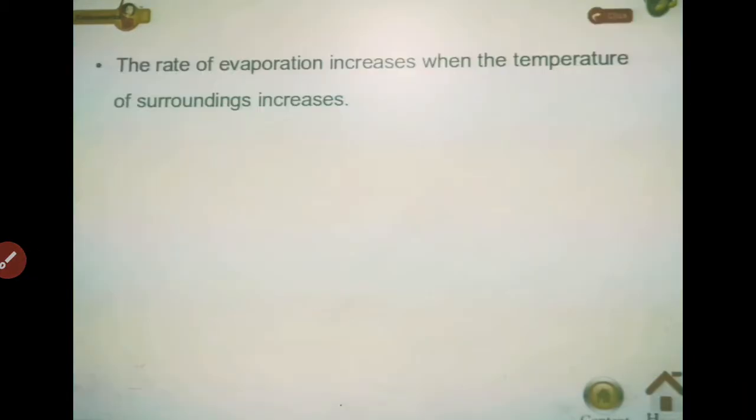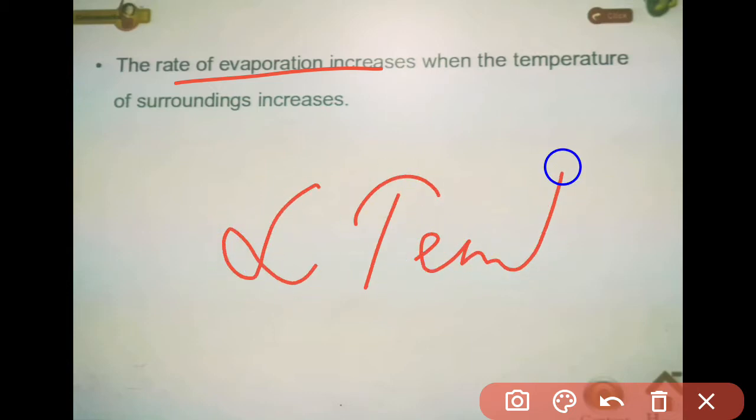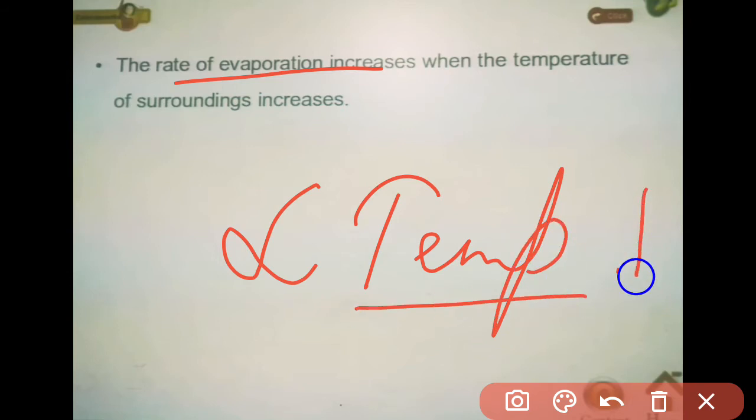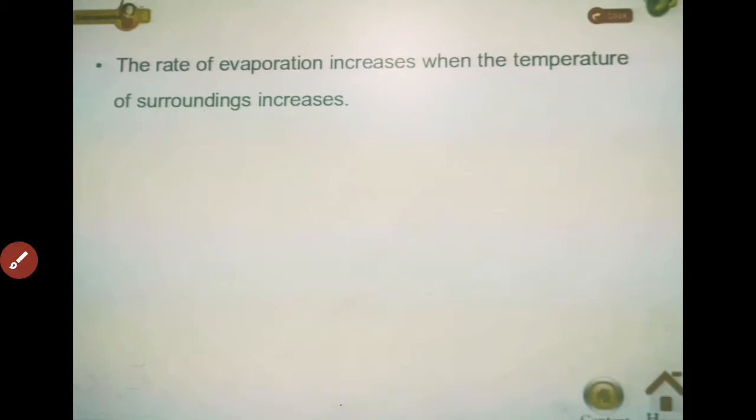Now there is one thing on which the rate of evaporation depends. The rate of evaporation is directly proportional to the temperature. Directly proportional means as the temperature increases, the rate of evaporation also increases. That's why when the temperature of the surroundings increases, the rate of evaporation also increases. So this was all about evaporation.